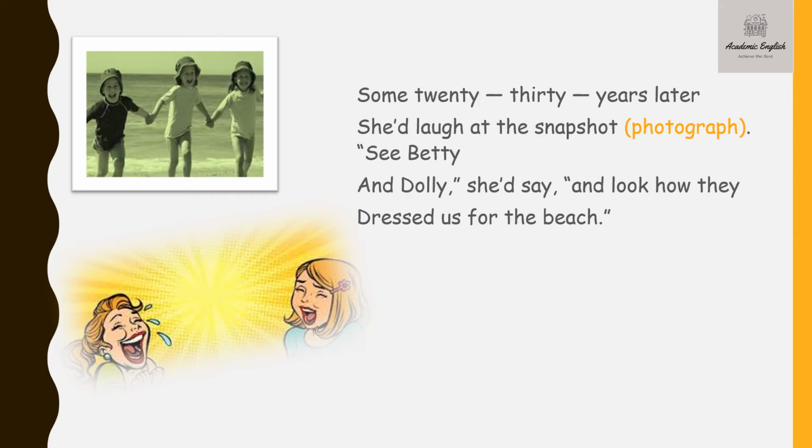So her mother used to look at the photograph and, laughing out aloud, she used to say, see Betty and Dolly. Betty and Dolly are her two girl cousins, along with whom she went on this sea holiday. And look how they dressed us for the beach. So she used to laugh at the funny way in which their parents dressed them for the beach holiday.